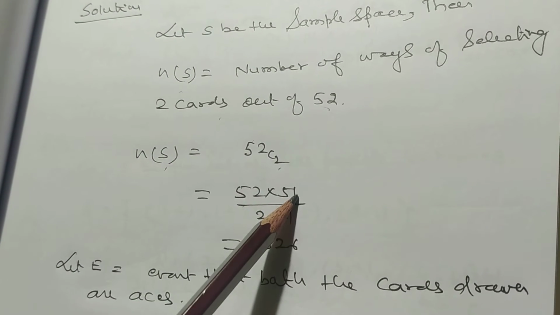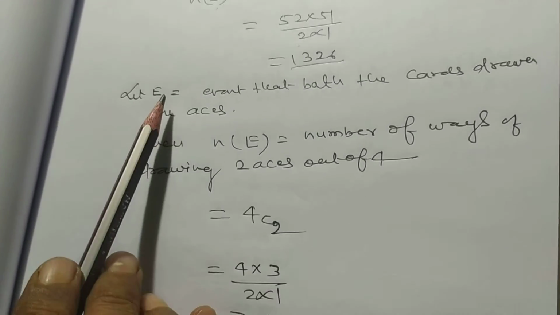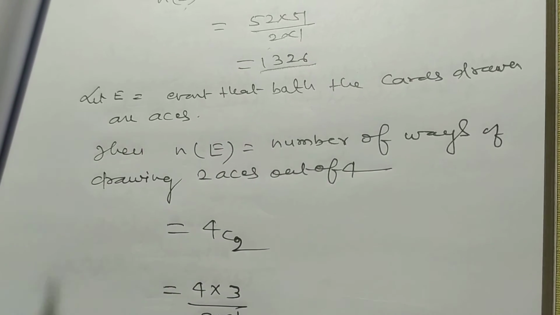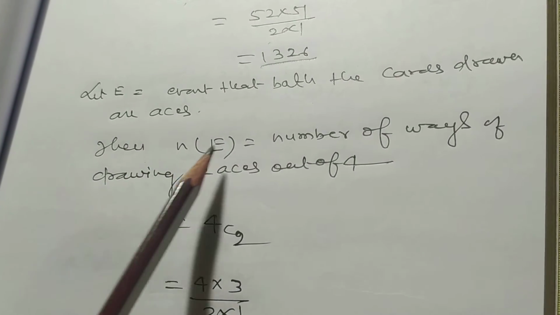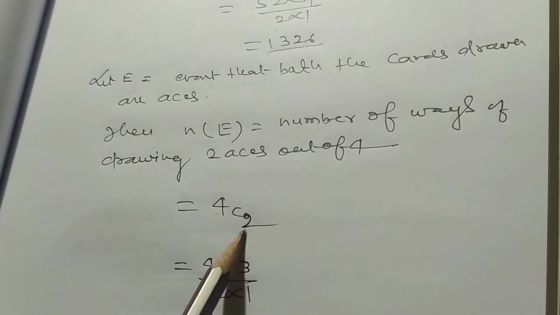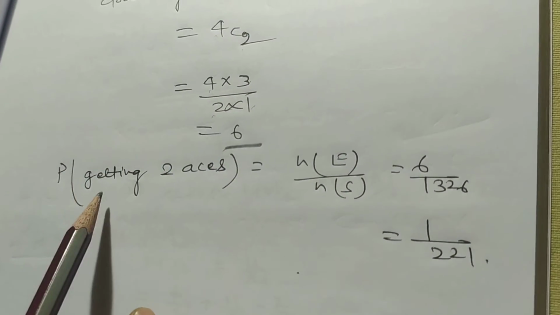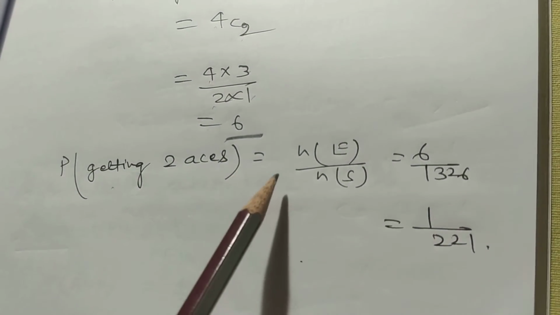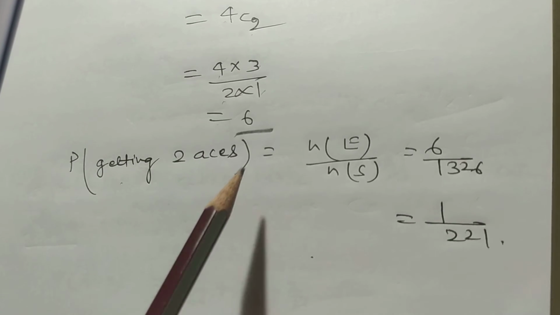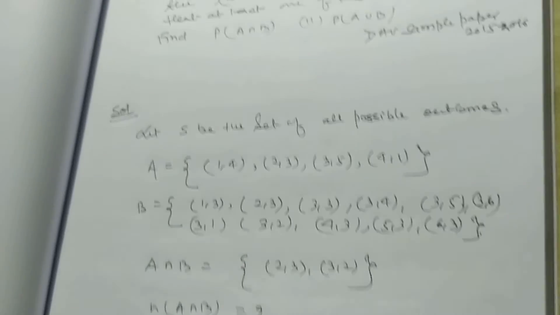That is 52 into 51 divided by 2 into 1, that is 1326. Let E be the event that both the cards drawn are aces. Then the cardinal number of E is equal to the number of ways of drawing two aces out of 4, 4C2, that is 4 into 3 by 2 into 1, that is 6. So the probability of getting 2 aces is equal to cardinal number of E by cardinal number of S, that is 6 by 1326, that is 1 by 221.